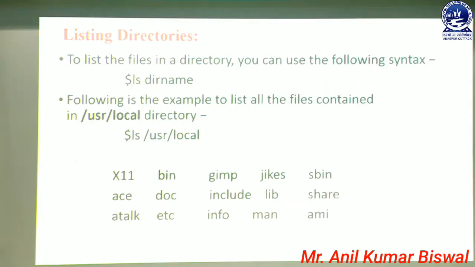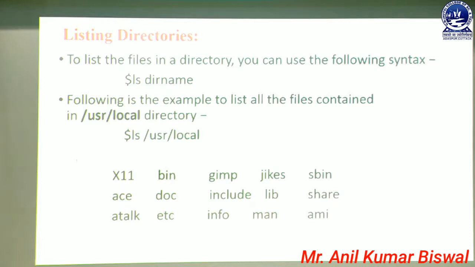In the previous slide we covered that, and next we are going to discuss a new concept: how to list directories. Here we need to list a number of directories according to requirement. That is, to list the files in a directory you can use the following syntax. If a user wants to make a listing, we can use the ls command. The ls command helps to list directories in a specific order or with specific relevant information.